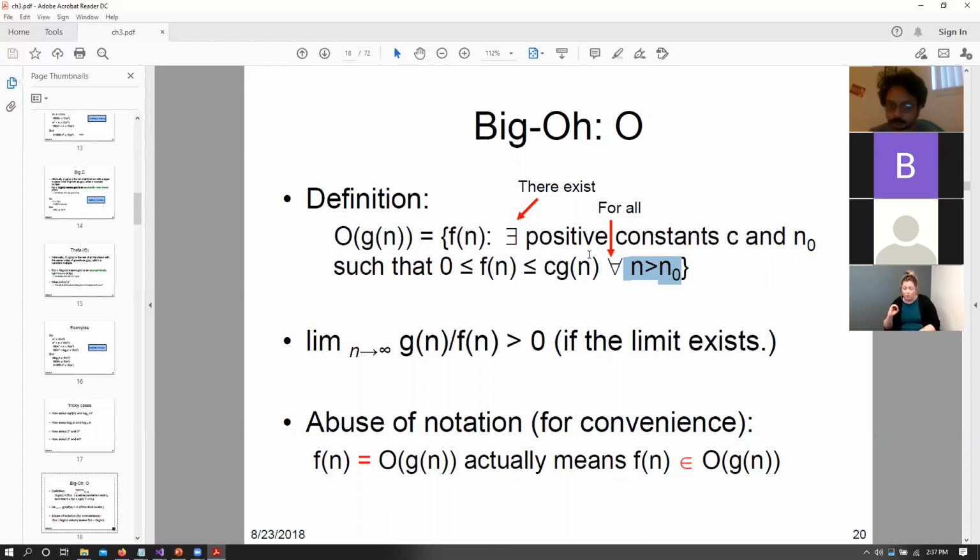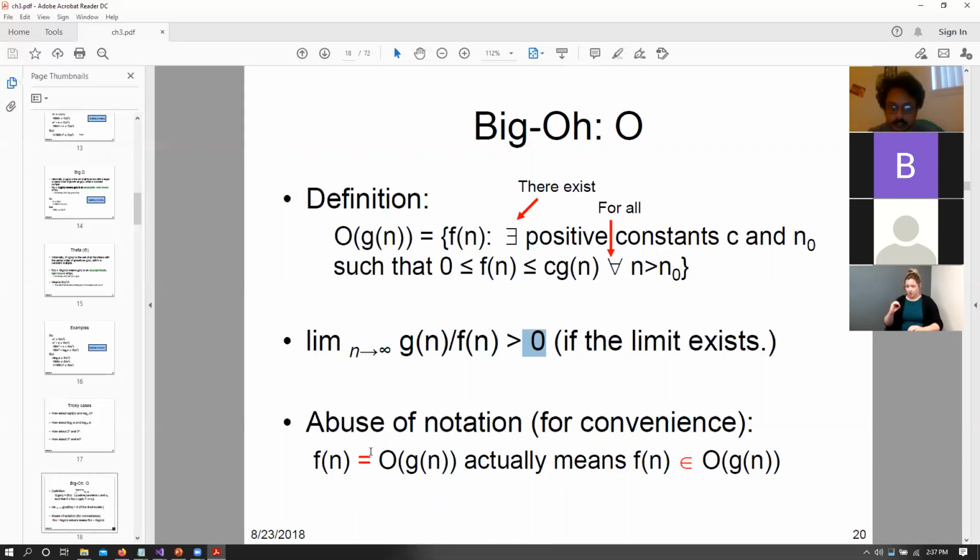In general, we can mathematically define our big O notation as the limit where n tends to infinity, where the size of our array grows till infinity, of our approximation algorithm divided by our current function should be greater than 0. If you think about it intuitively, g of n will always grow much faster than f of n, and that is why this limit will not be 0, but it will be greater than 0. It could be anything. It could be infinity. It could be a positive number, but it will always be greater than 0.